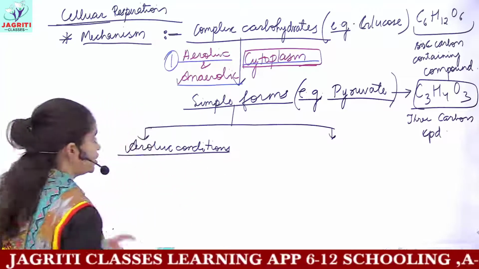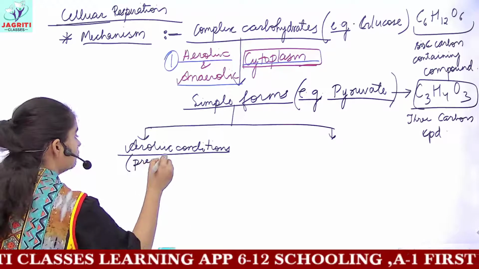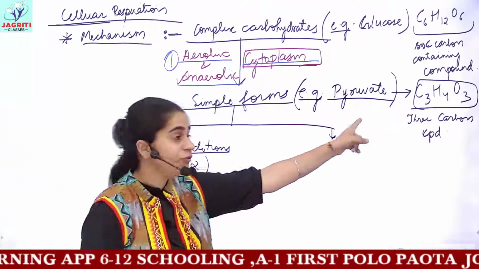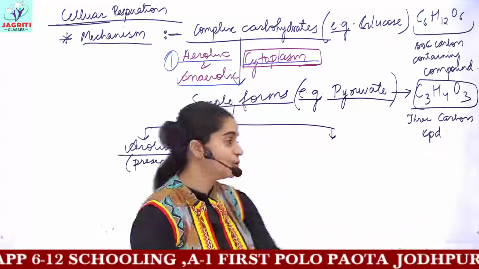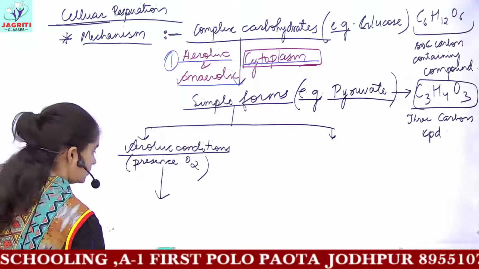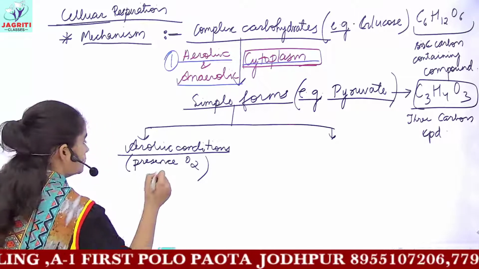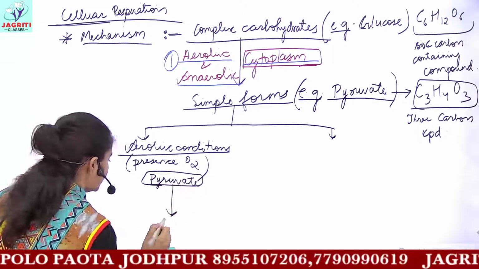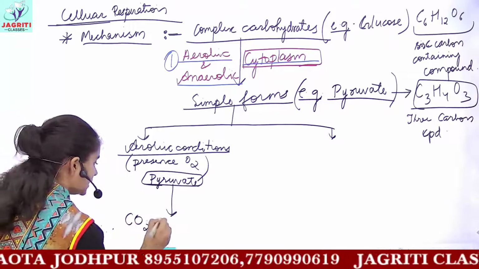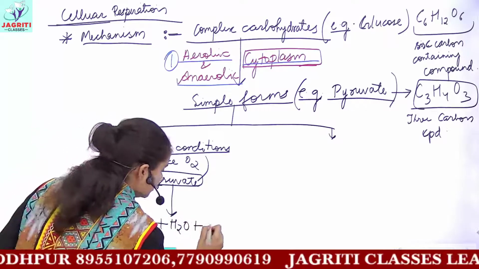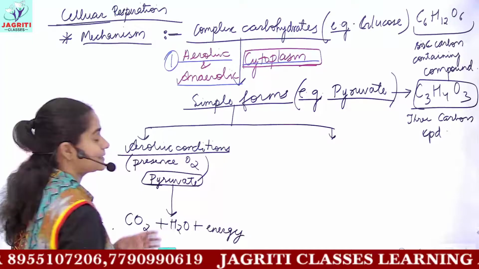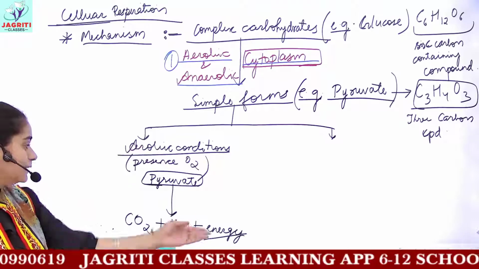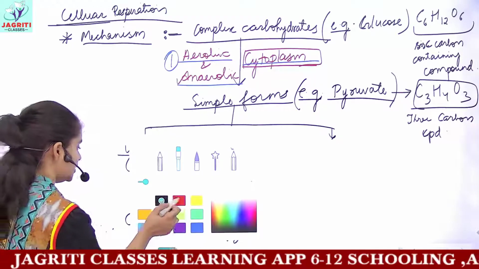So aerobic condition means presence of oxygen. So in the presence of oxygen, this pyruvate, which is a 3-carbon containing compound, breaks down further. We have our pyruvate, and this pyruvate would break down further and be converted into carbon dioxide plus water molecules, plus you will have energy released in this process. So let's see, we got energy for aerobic conditions, and this was our aim, that is, we required energy.